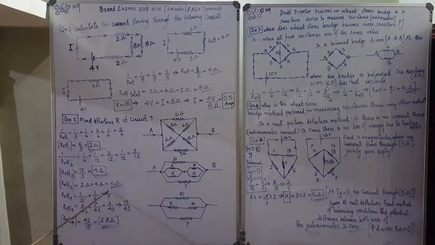6 into 7 is 42, 7 into 6 is 42. So we will get 1 by R effective is equal to 15 by 42. Then R effective is equal to 42 by 15, which is equal to 2.8 ohm. So the effective resistance of the whole circuit is 42 by 15, that is 2.8 ohm. That is the answer.